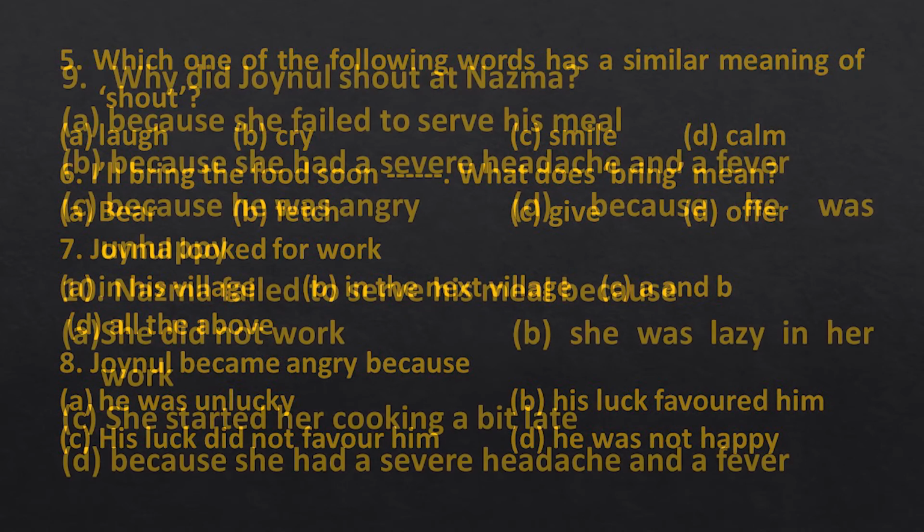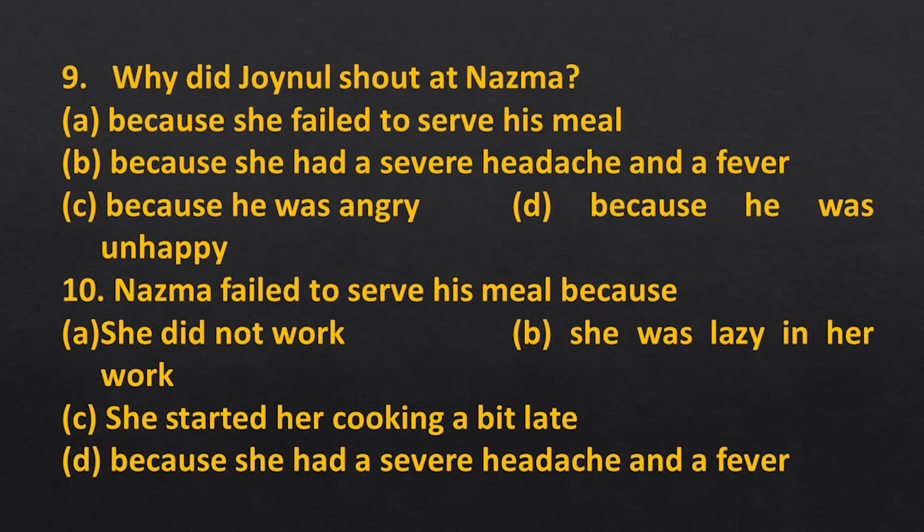Okay, let's move on to our next slide. Number 9, why did Joinul shout at Nazma? A, because she failed to serve his meal. B, because she had a severe headache and a fever. C, because he was angry. D, because he was unhappy.